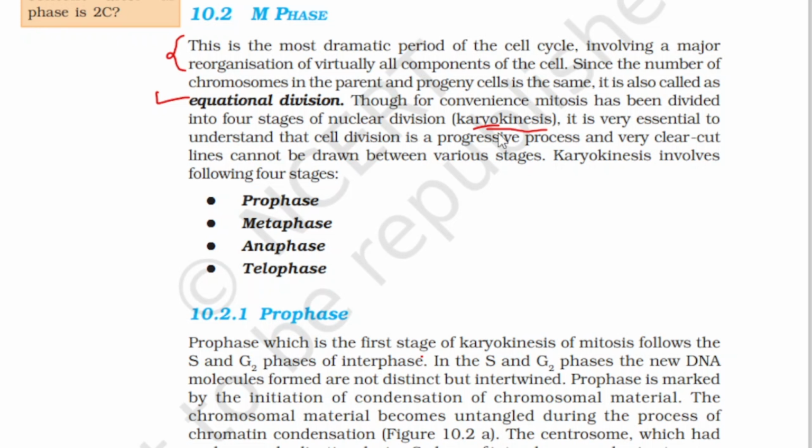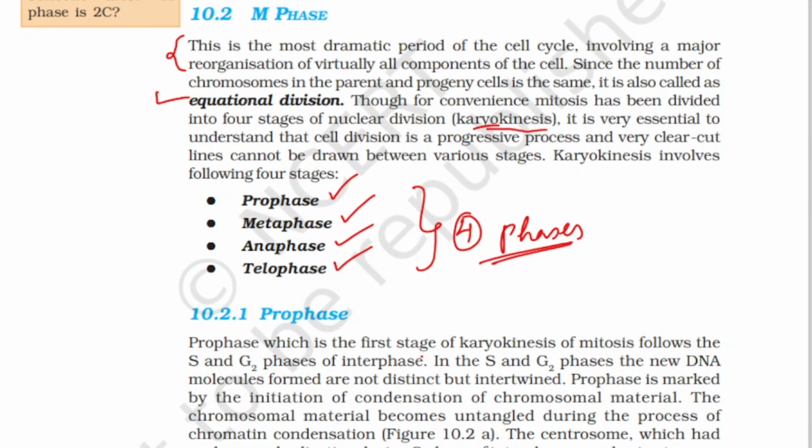Karyokinesis involves 4 stages: prophase, metaphase, anaphase, and telophase. So how many phases are there in M phase? 4 phases. How many stages are there in karyokinesis? The same. Another name for nuclear division is karyokinesis.